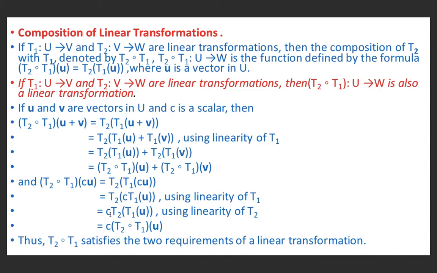So it will be c T2 of T1 u, which is equal to c times T2 of T1 of u by the definition of composition. Therefore, T2 of T1 also preserves scalar multiplication. So we have proved that T2 of T1 preserves vector addition as well as scalar multiplication. Hence, T2 of T1 is a linear transformation.